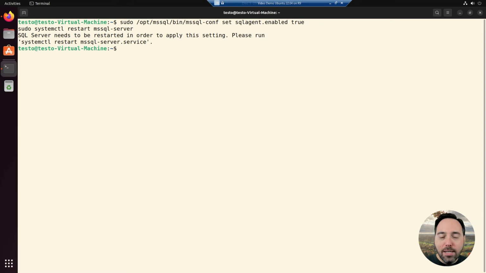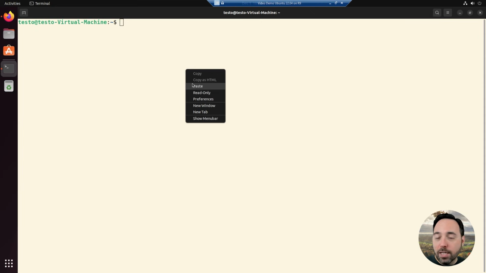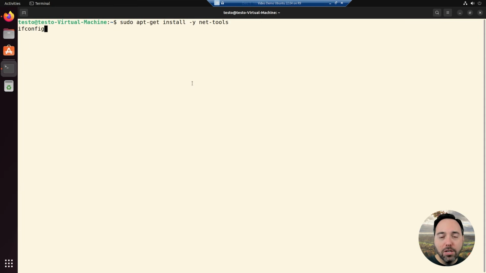I'm going to connect to this VM from my primary machine using SQL Server Management Studio on Windows. Last time around, I connected locally using Azure Data Studio, but I want to show that you can use both tools to connect to this, as it's just another SQL Server instance, just one that happens to run on Linux. I'll need to know what my IP address is, so I'll run the ifconfig command and see what it spits out. But to do that on this VM, I need to install a package called net-tools.